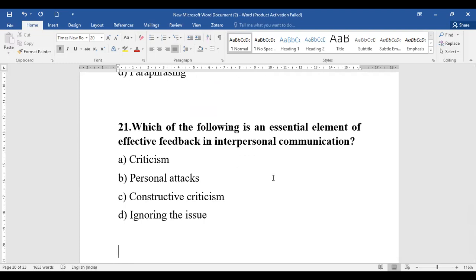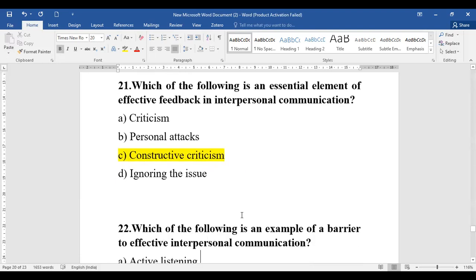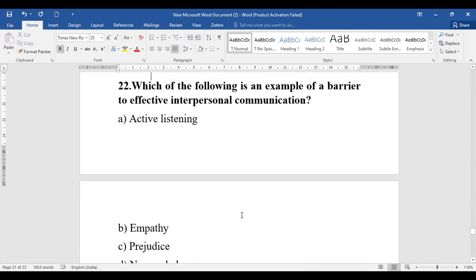We are talking about interpersonal communication. So criticism is negative, personal attacks is also negative, ignoring is also negative. So only which comes to be effective stands to be what? Constructive criticism. Okay.